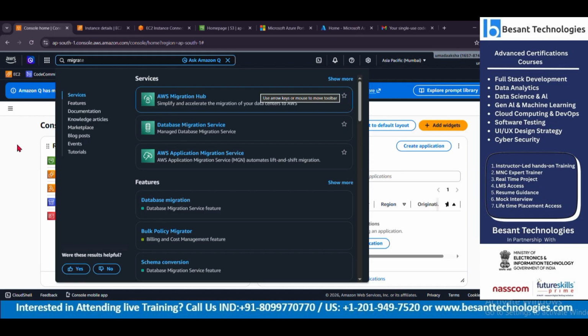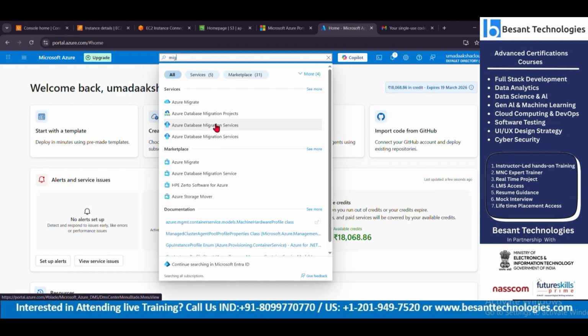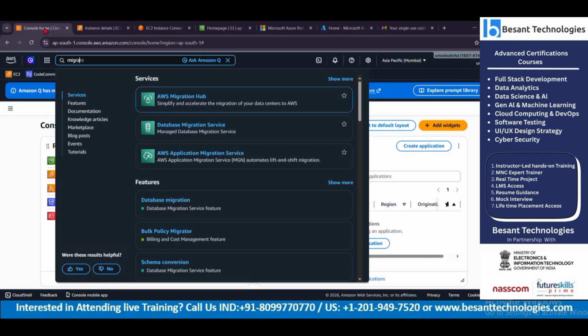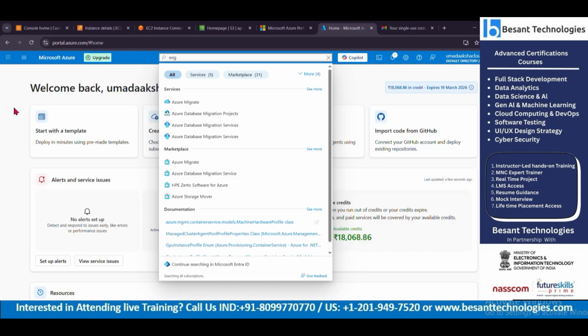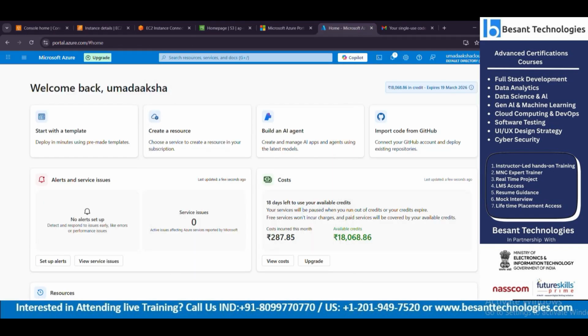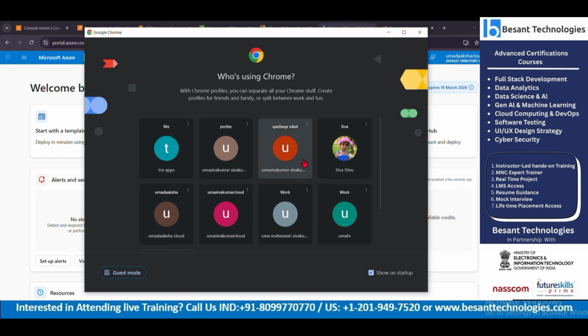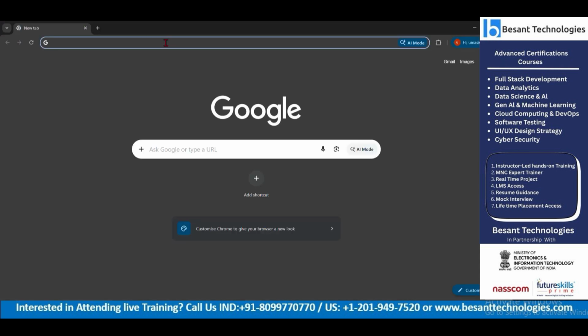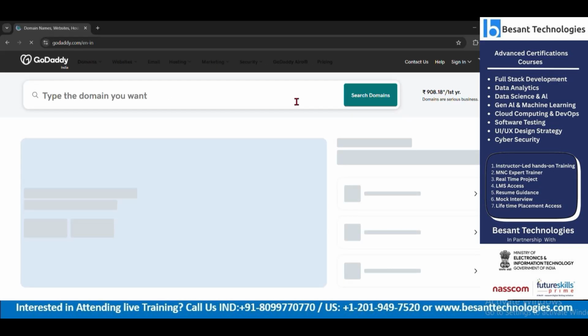Yeah, so whether it is AWS or Azure, a migration service is available on both platforms, as you can see. So what is this migration? Let me give you a heads up. Let's consider me having a GoDaddy account. I believe you know what GoDaddy is, or else let me explain this to you.